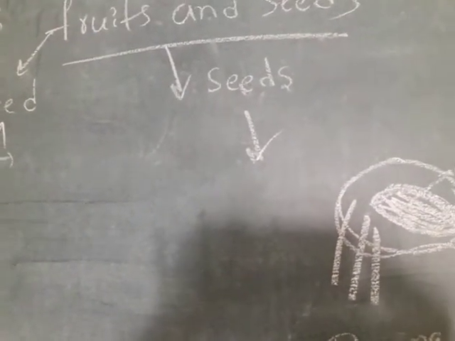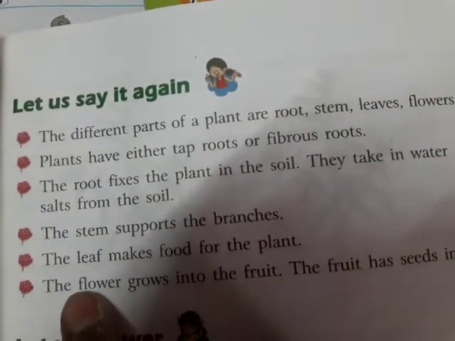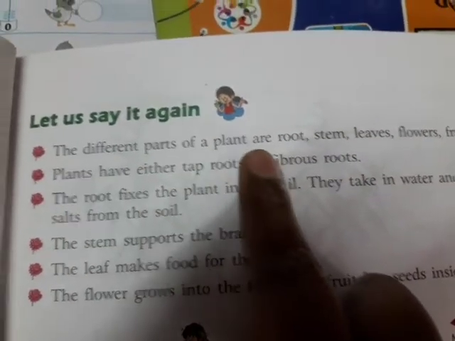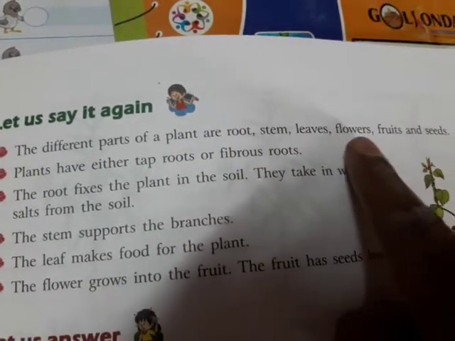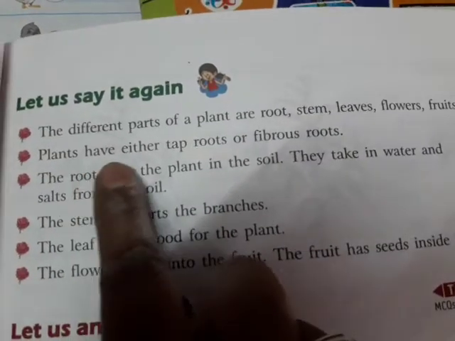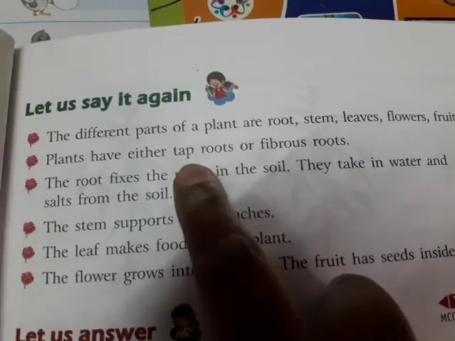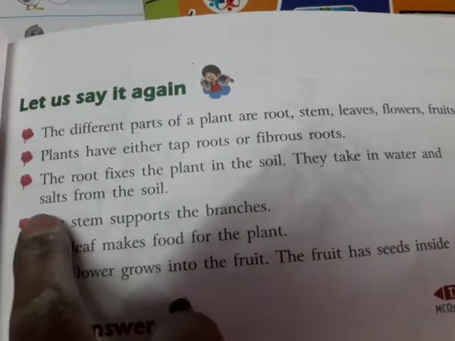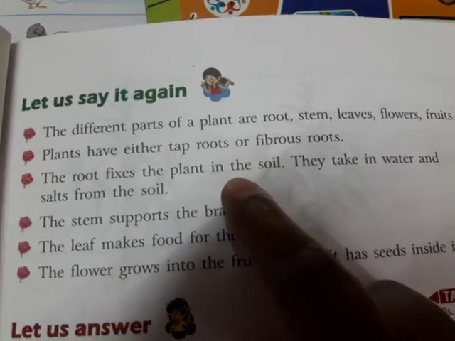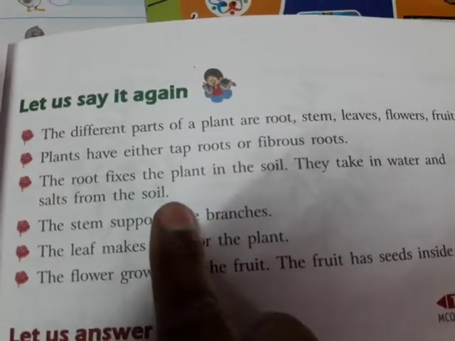Okay, here see children, let us say it again. Some few points are there, total lesson points. The different parts of a plant are roots, stem, leaves, flowers, fruits and seeds. You know already the parts of a plant. Plants have either tap roots or fibrous roots. These are the two types of roots. The root fixes the plant in the soil, and they take in water and salts from the soil.